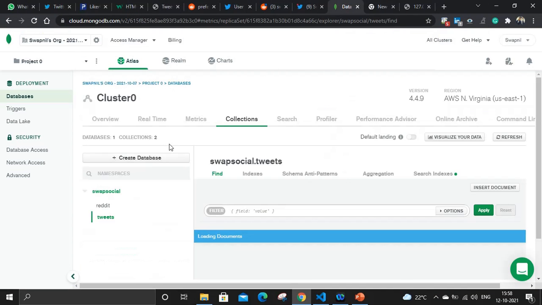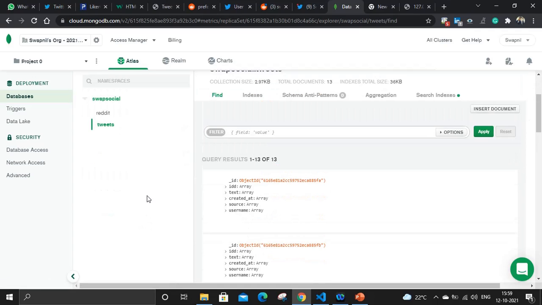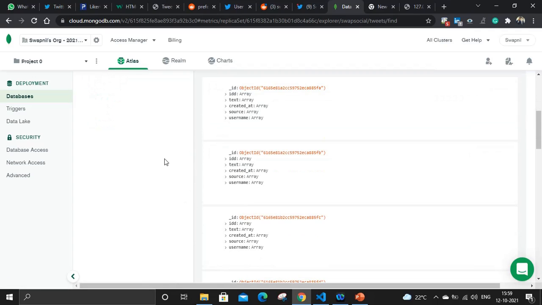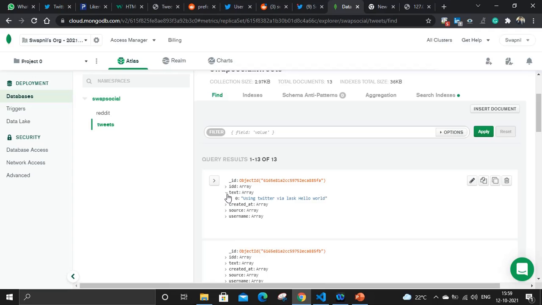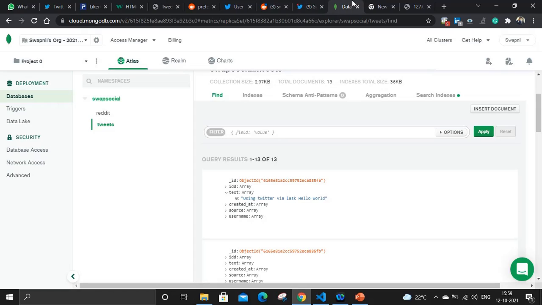Okay, so the page got refreshed. Let's jump back to the last tweet that happened, this one. Using Twitter via Flask hello world, and here you can see the same thing is happening inside the Mongo database also. The same thing is being stored into the Mongo database too.